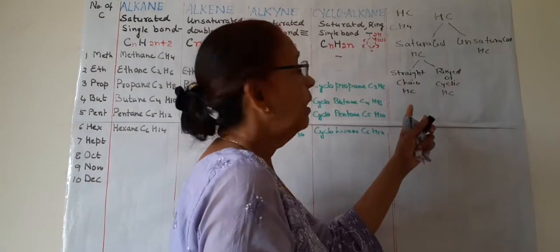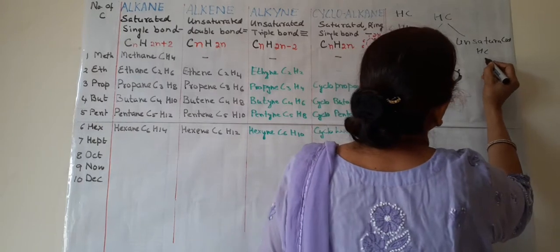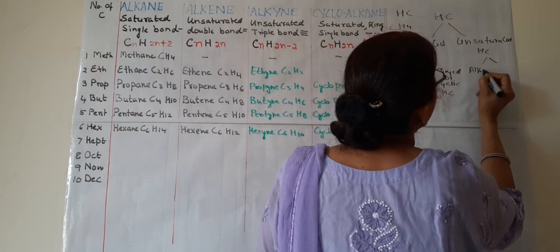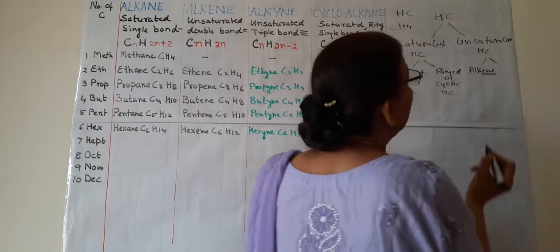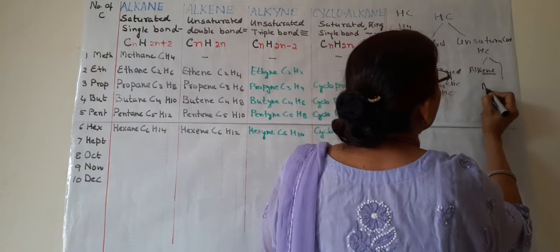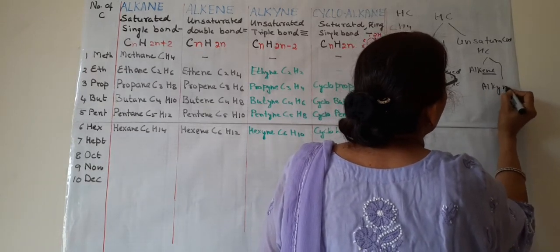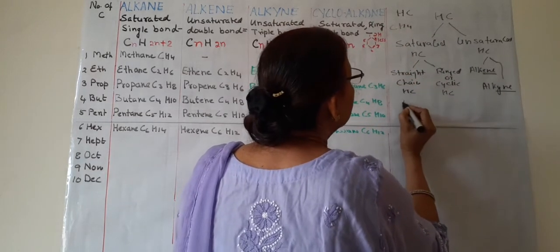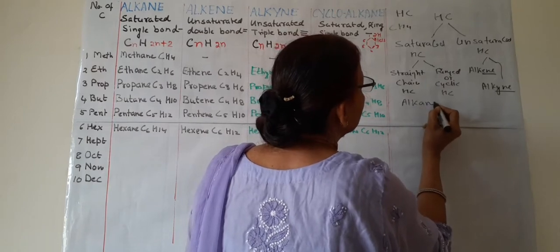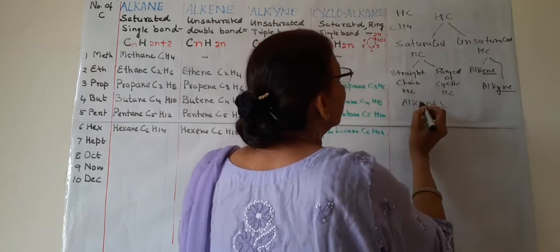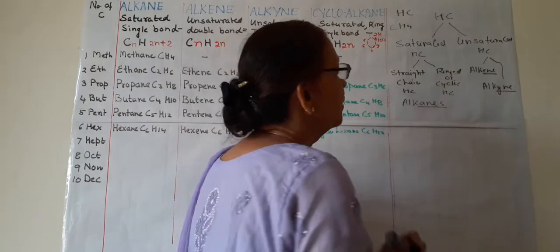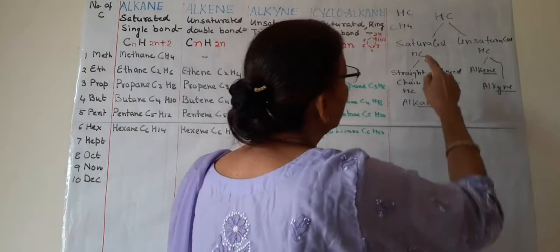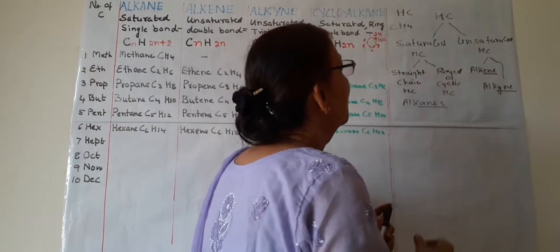So saturated are 2 types and unsaturated are again of 2 types. One is known as alkene, you have to remember ENE, and the other is known as alkyne, YNE, and the saturated ones are known as alkanes, ANE. So straight chain alkanes and ring chain alkanes. So this is the small classification of hydrocarbons, 2 types, saturated and unsaturated.